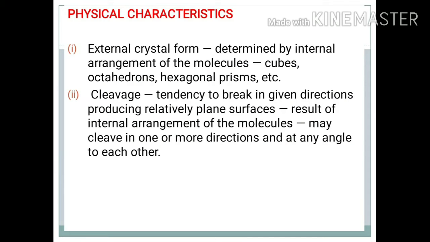Now comes the physical characteristics of minerals. First is external crystal form. Basically, the external crystal form of the mineral is determined by the internal arrangement of the molecules. If the internal arrangement of the molecule is a cube, then it will appear like a cube. If it is an octahedron, it will appear like an octahedron, and if it is hexagonal, the external crystal form of the mineral will be hexagonal. So it basically depends upon the internal structure of the molecules which are present inside the minerals.